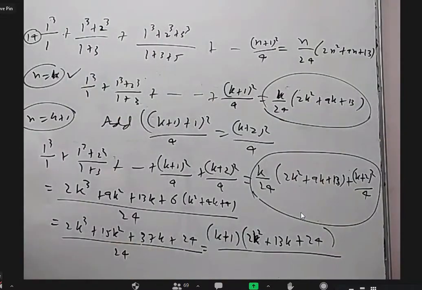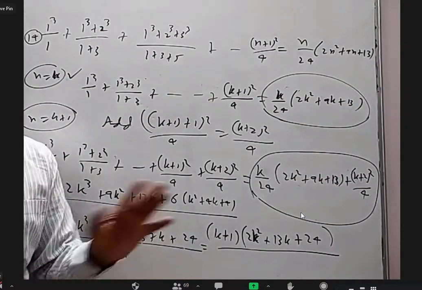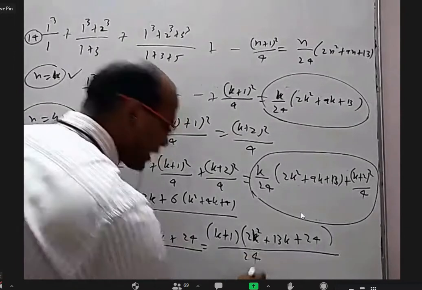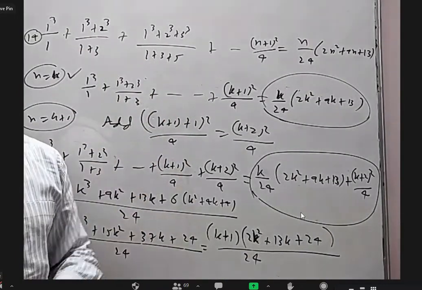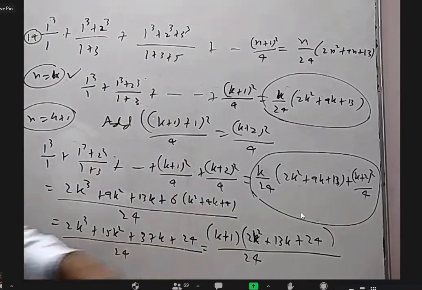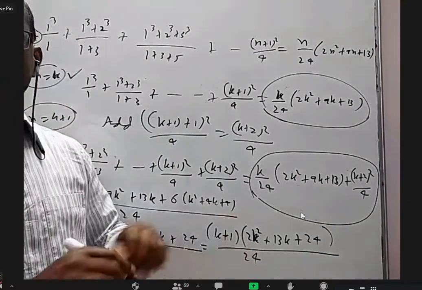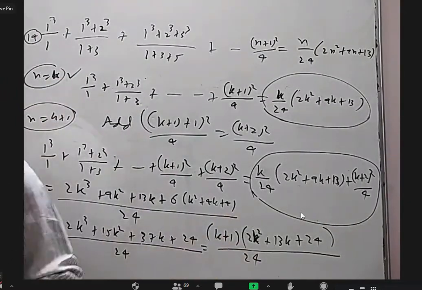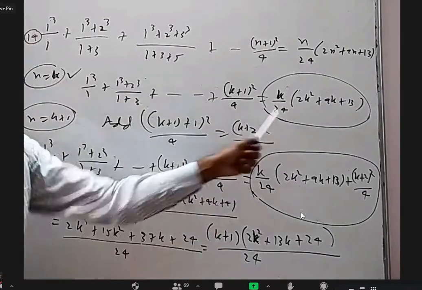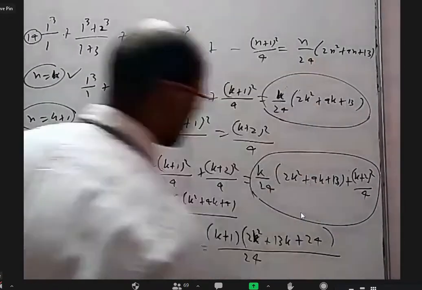Okay. Now, so from here to here, how you got, nobody is going to ask you. You might as well memorize it and write it also, nobody cares. It should be there on the paper. That's okay. Now, you should not leave it here and say it is true for n equal to k plus 1. You are supposed to show that this is like this. So, what do we do for that?